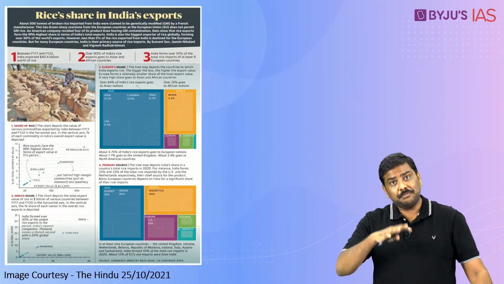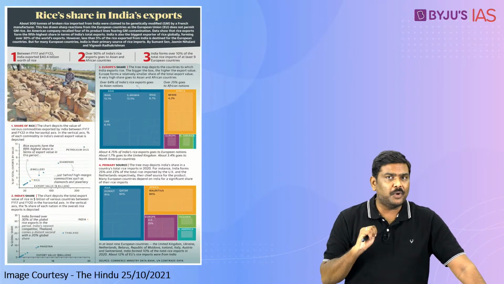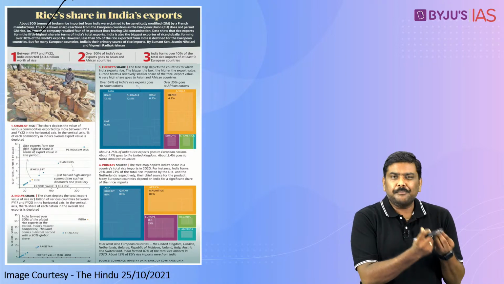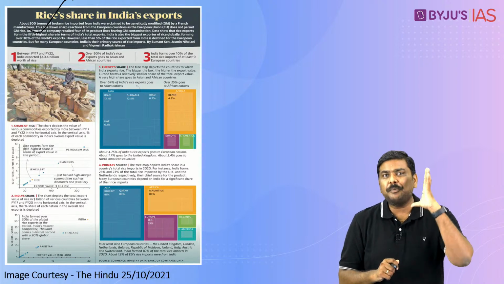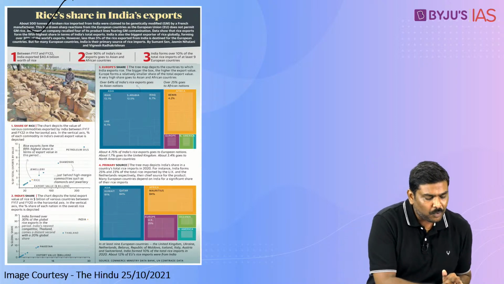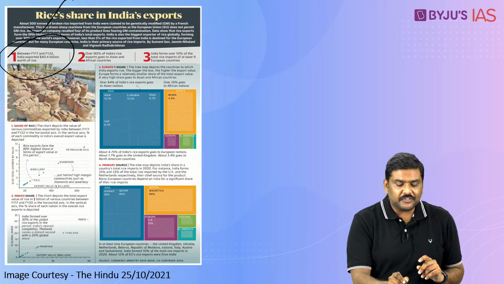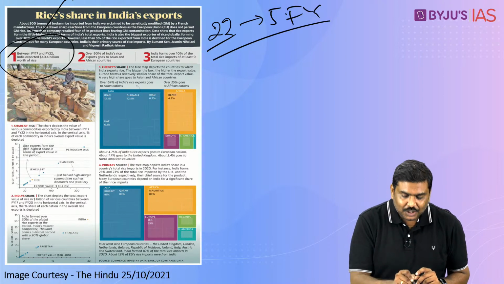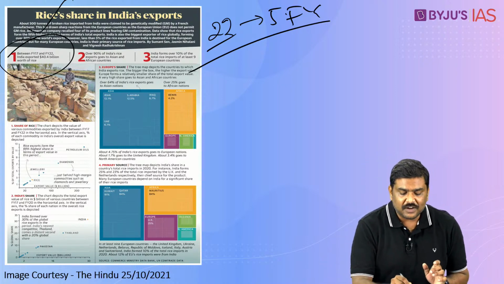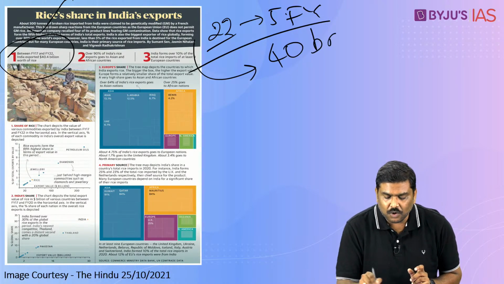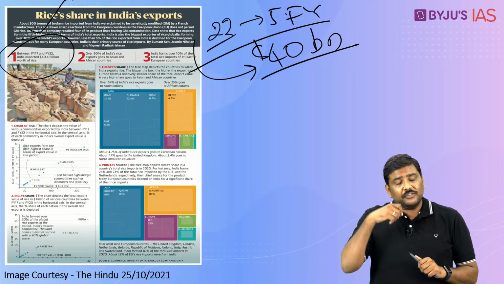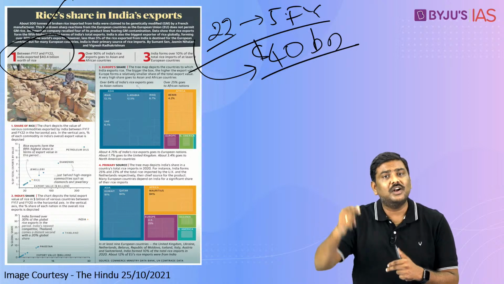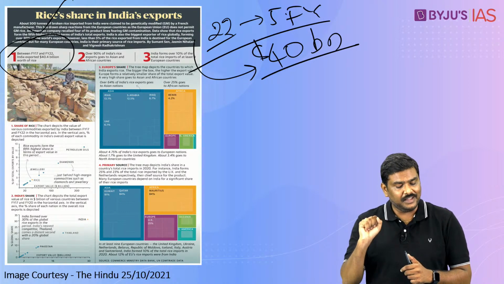But beyond this, please understand, what are the important points? I have taken this picture from today's Hindu itself. What are the important points from this picture that you are supposed to know? First, a very important point: between financial year 17 and financial year 22, that is, in the last 5 financial years, the total value of rice exports has accounted to more than $40 billion. Is it okay? More than $40 billion worth of rice exports have been done from India to the rest of the world in the last 5 financial years.